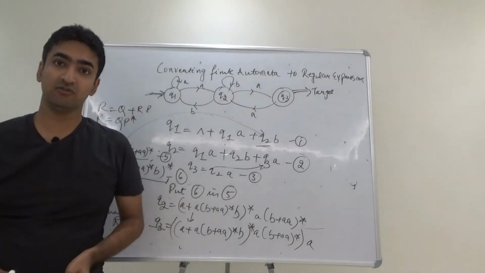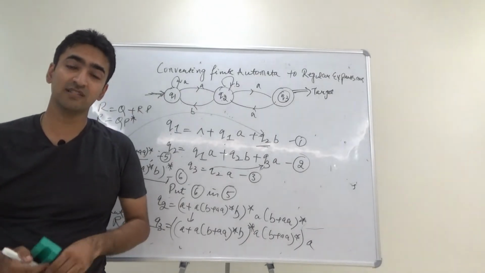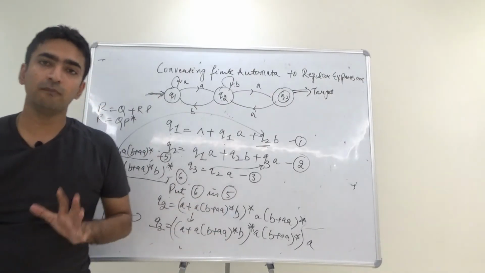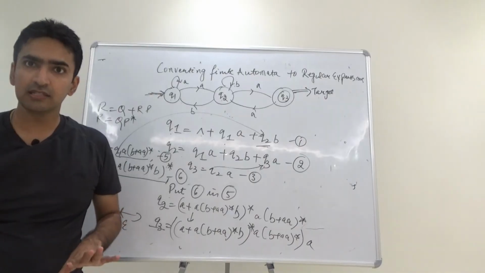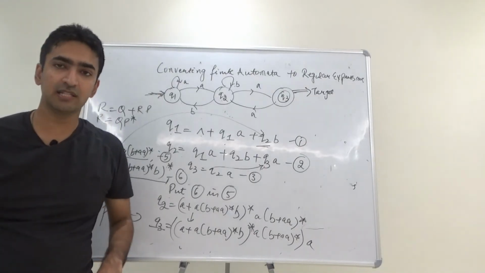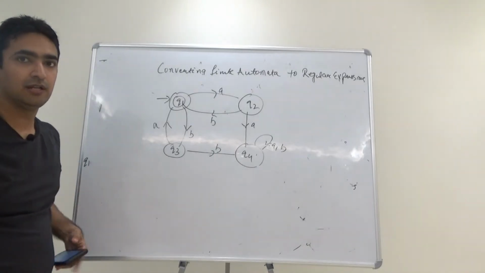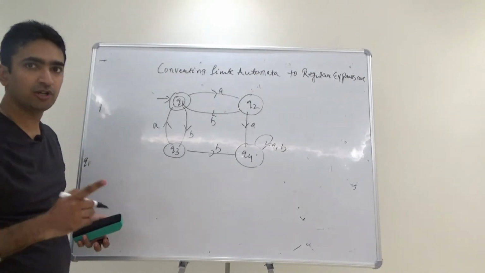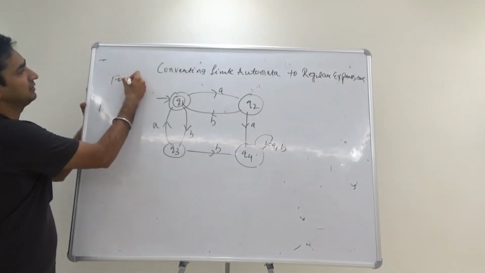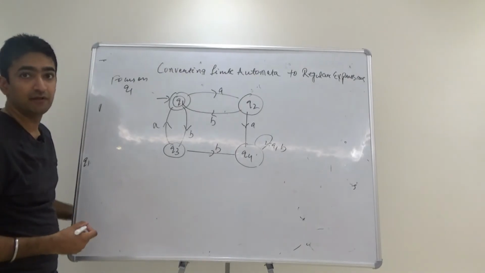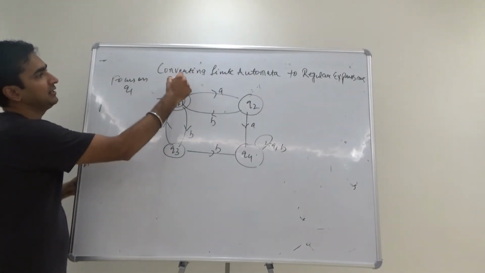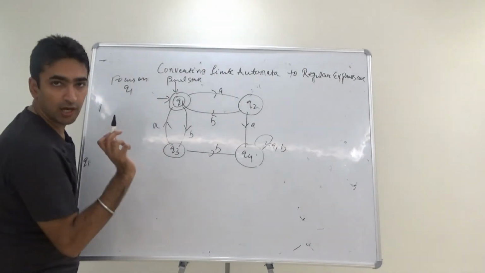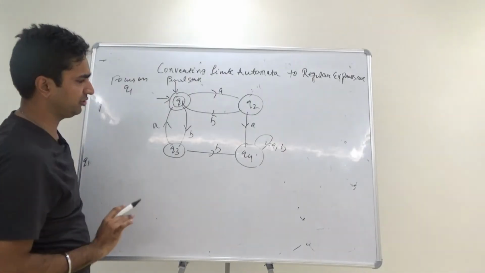Now in this particular question, the question was lengthy. Why? Because actually Q3 was dependent upon Q2, which was dependent upon Q1. But normally the questions are not like this. They can be solved within one step only, which is given to us. Now in this question, guys, again the important thing is what you have to focus on. Focus on Q1 only. Why? Because Q1 is actually a final state here, right? So how can this question be solved? We will have Q1, right? We have Q2, Q4, Q3.